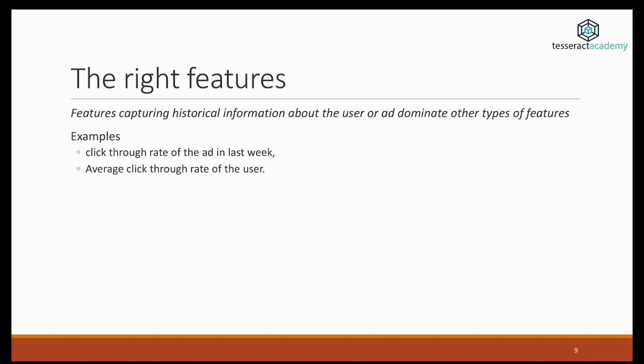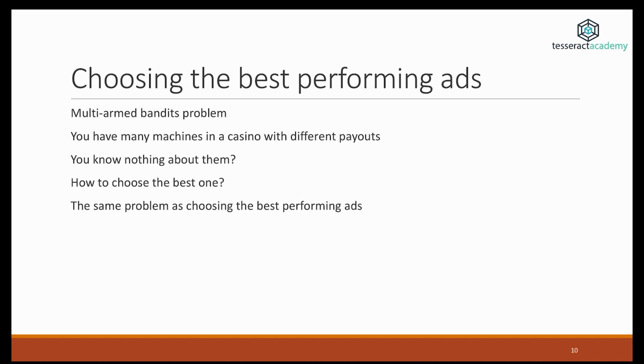So this can be things such as the click-through rate of an ad for a given time window, let's say last week, or the average click-through rate of a user. Another interesting application of data science in marketing is choosing the best performing ads. This is related to the multi-armed bandits problem in machine learning.